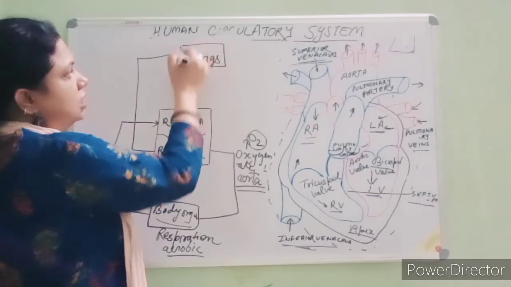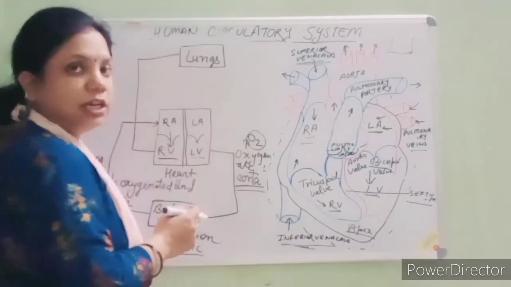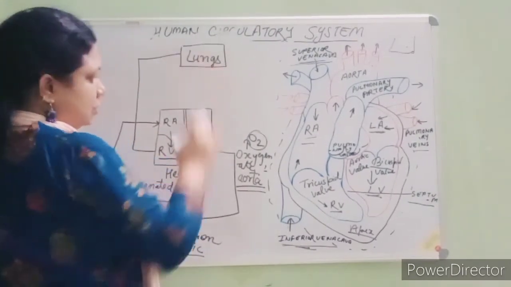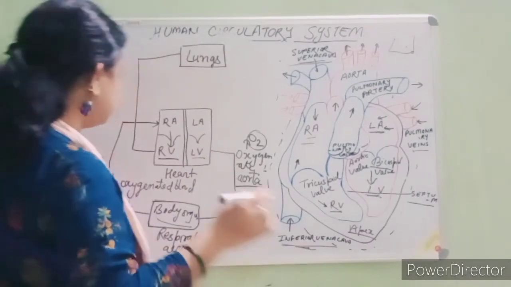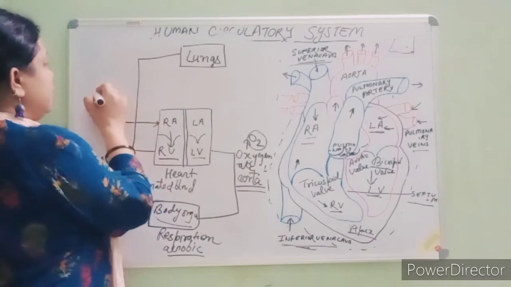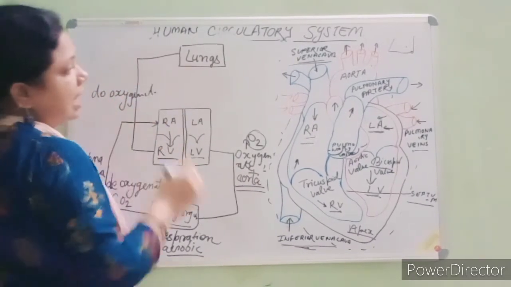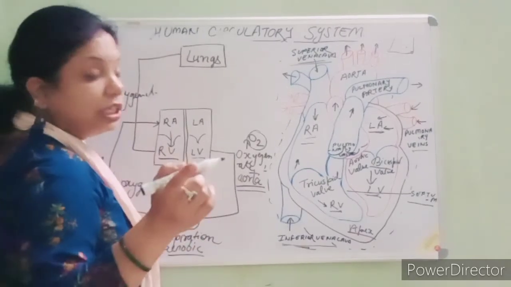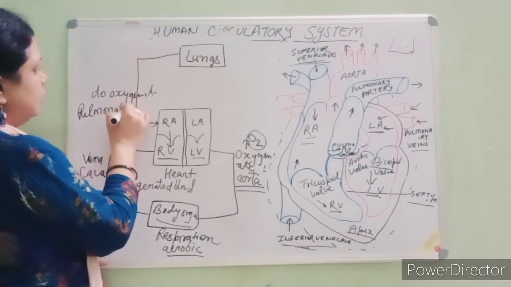Students, I am representing the lungs here, but as we know, the lungs are present at the side of the heart. Clear? But for the explanation, I am representing the lungs here. Now, students, this deoxygenated blood is carried by the pulmonary artery.